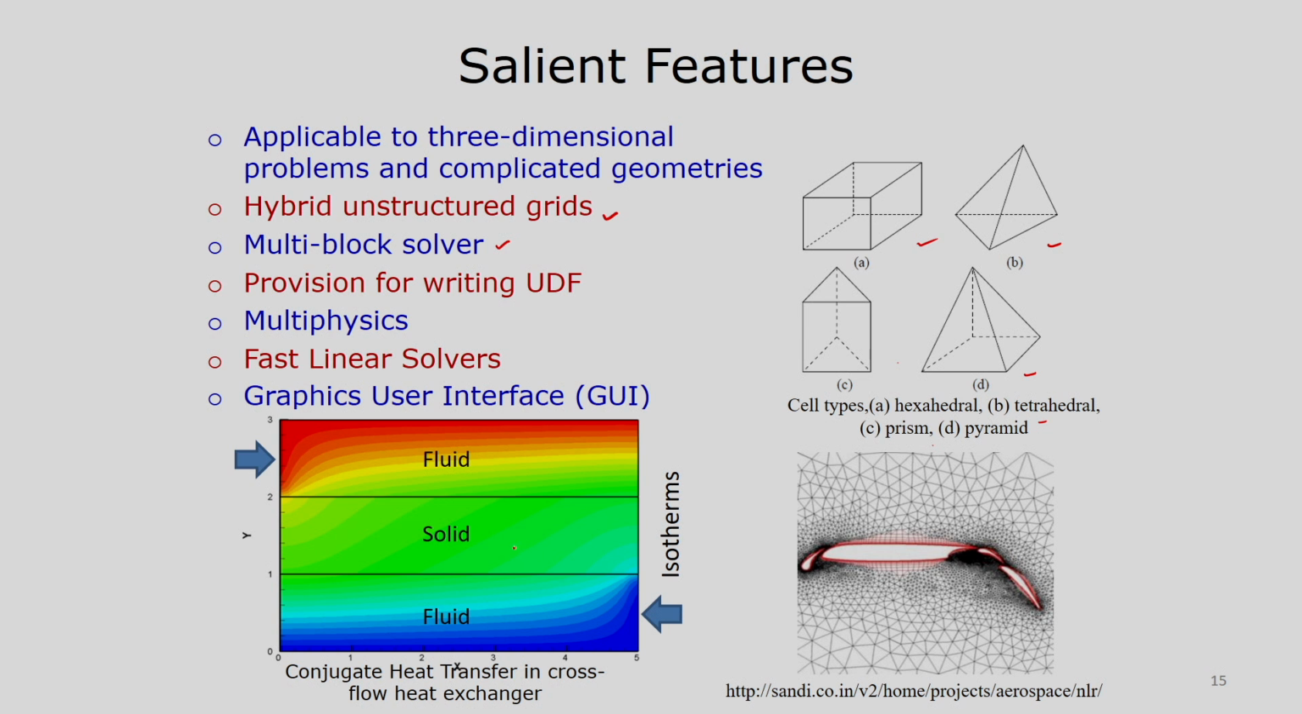You can see that it is a heat exchanger problem. Fluid is coming in here and another fluid is coming in here. It is a hot fluid, it is a cold fluid, and there is a solid. So, you have 2 fluid zones and 1 solid zone. This type of problem you can solve using the multi-block solver. We also have provision for writing user defined functions. We have multi-physics problems, we have used fast linear solvers, and we also have a graphical user interface.